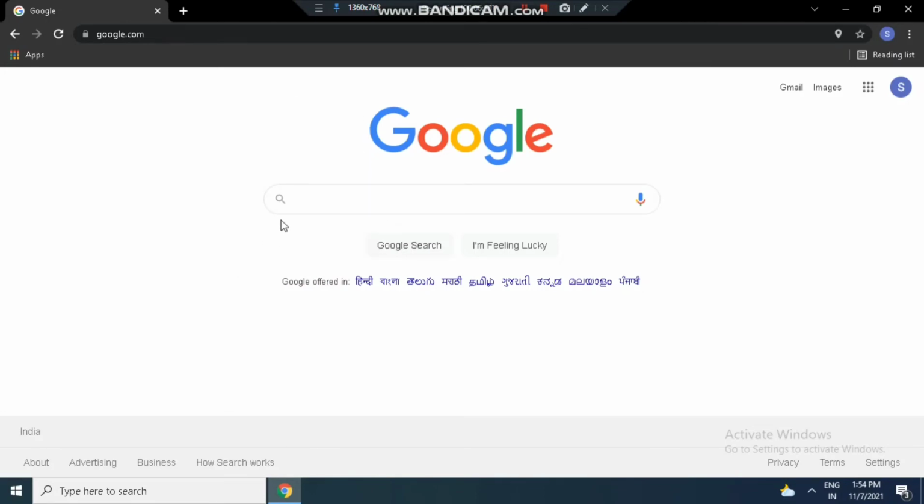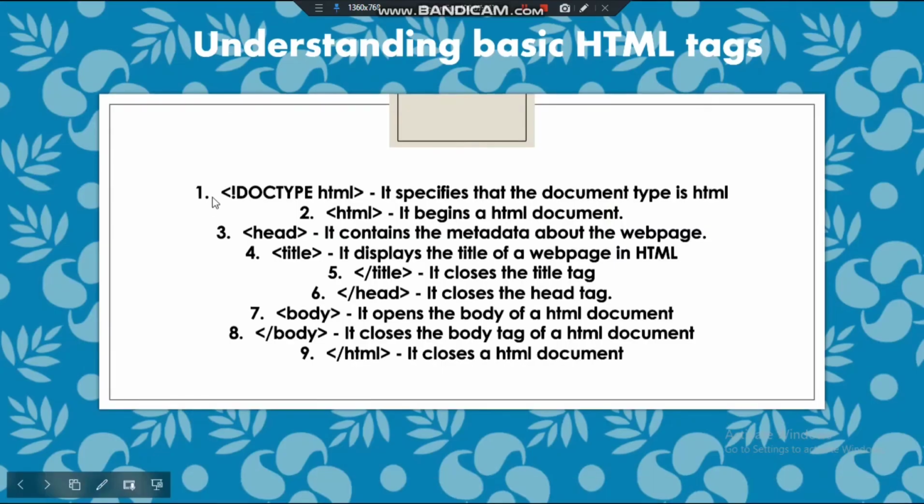So people look at whatever data is in the website, which is displayed here on the screen, not the metadata. People look for the data, what the website is based on. So this is the body tag, which contains the data of the web page. The head tag contains the metadata and the body tag contains the data of the web page. This is the basic difference between the head and body tags. I hope you understand what the body tag is.